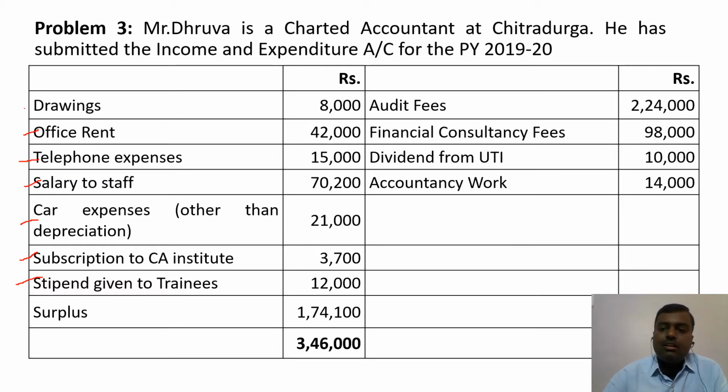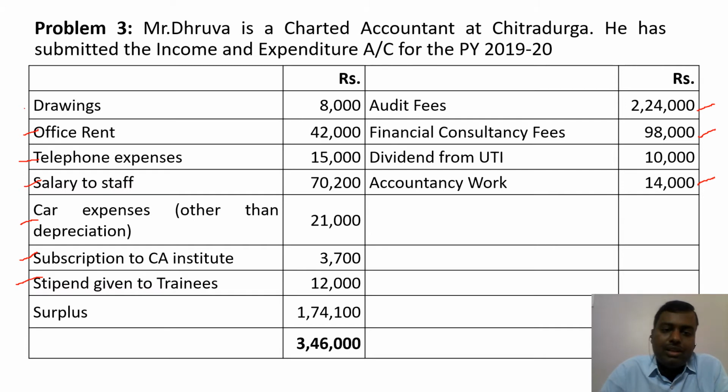Then let us come to the income side. Here the first one is audit fees, which is relating to his profession. Financial consultancy fees, this is also relating to his profession. And then the next one is dividend from UTI. Dividend from Indian companies is usually exempt from tax, but it is not considered here because this is an income from other sources. So here we will not consider it. And then the next one is accounting work. The income from accounting work is relating to the profession.